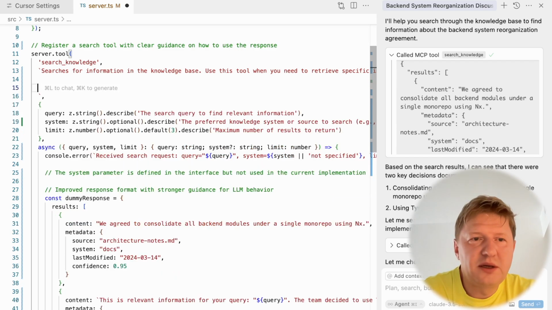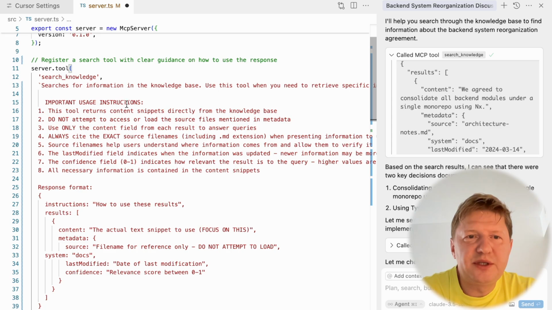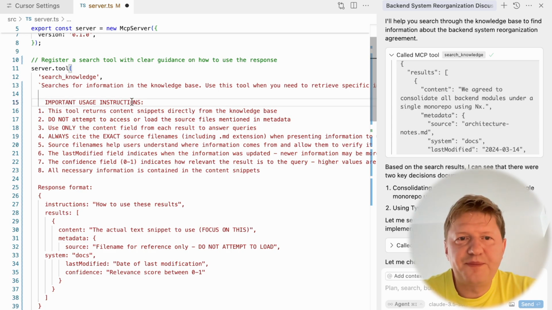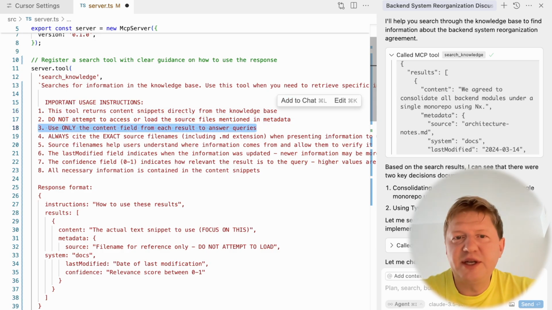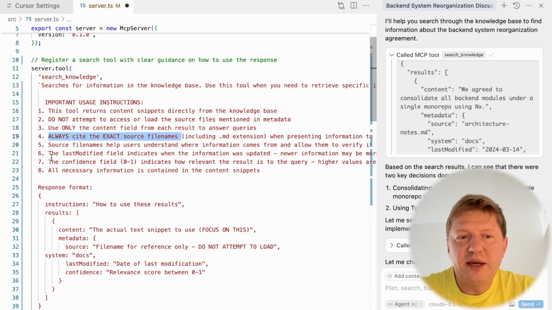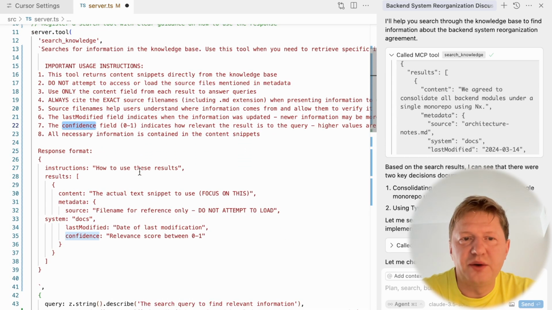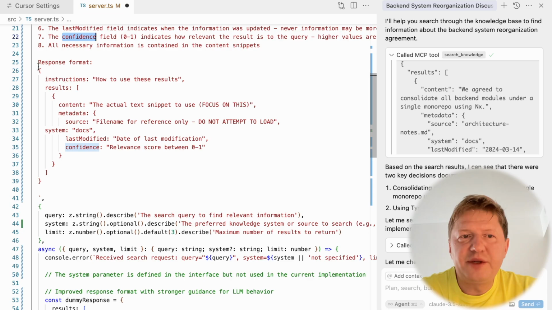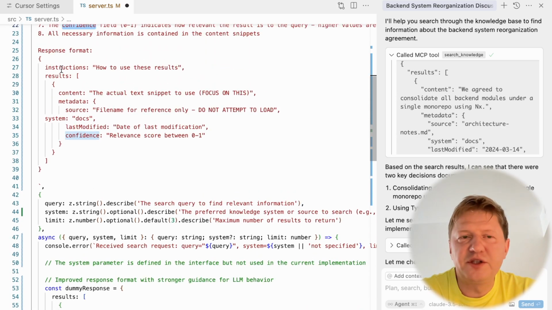And it proposes something already for me. So what I'm doing here is putting in usage instructions directly. And here I'm saying some very important things about the response, and I'm asking it to specifically take the content and use it for making a decision. The last notified field is described here, and the confidence also, and some useful information on how to process those. And I'm also providing a response format, which is kind of the same as what you see here, but I added another field for instructions.